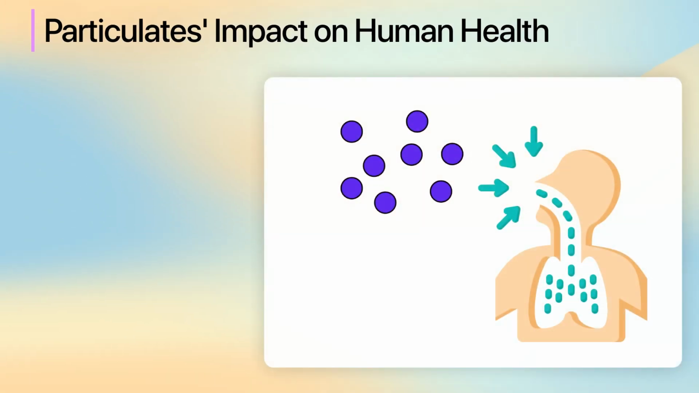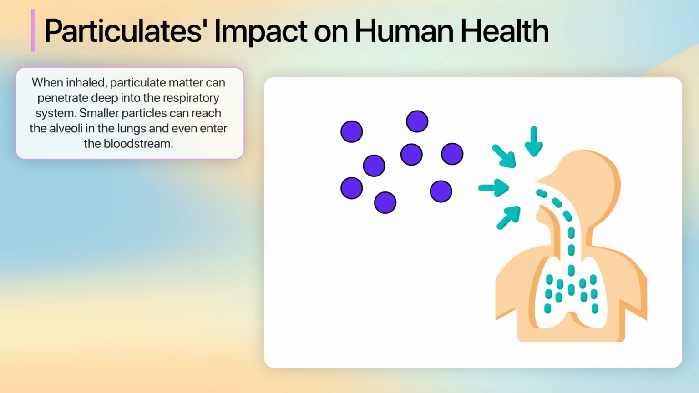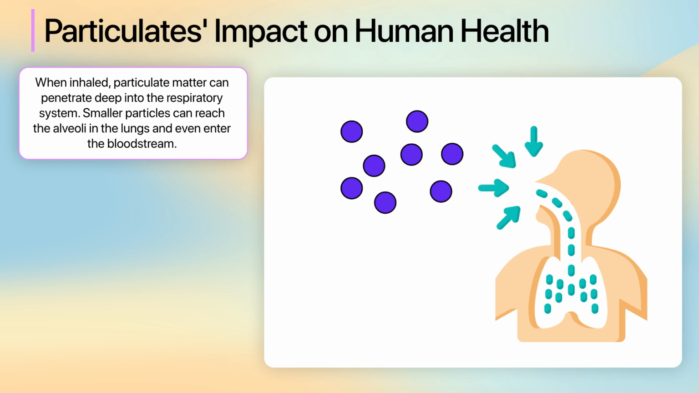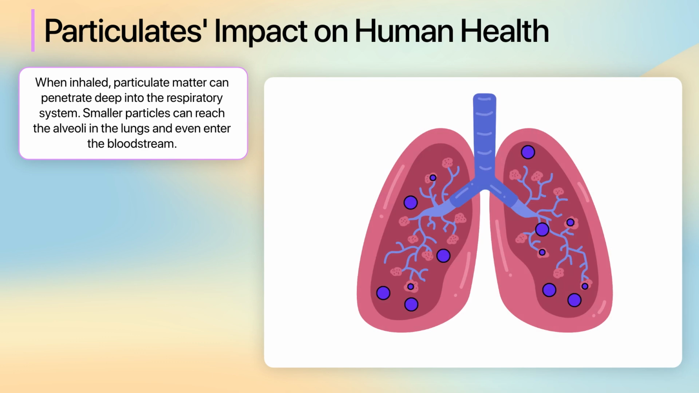Particulates don't just affect the climate, they also pose serious health risks. When inhaled, particulate matter can penetrate deep into the respiratory system. Smaller particles, especially those smaller than 2.5 micrometers, often referred to as PM2.5, can reach the alveoli in the lungs and even enter the bloodstream.